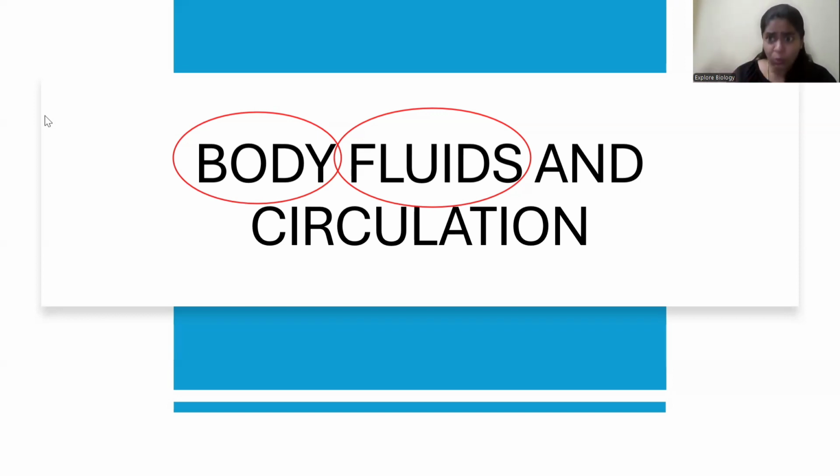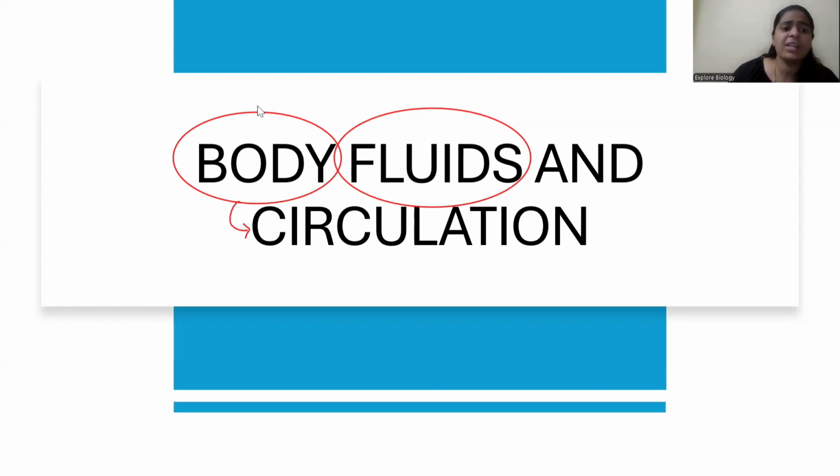So there has to be someone like a train or an aeroplane which is carrying things from one place to another. So inside our body, these fluids do that. So body fluids help in circulation. Circulation of what? Circulation of nutrients, ions, electrolytes, many different things through them.